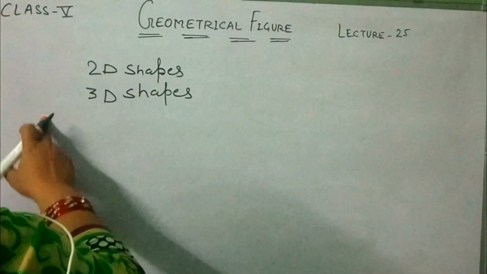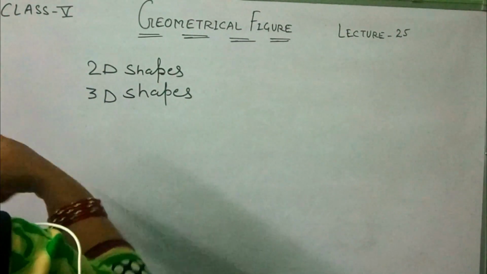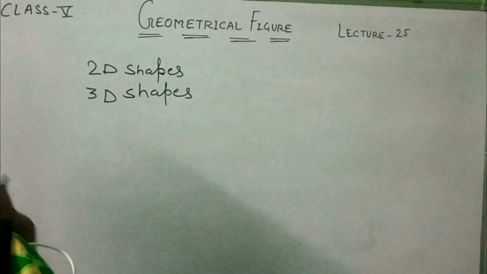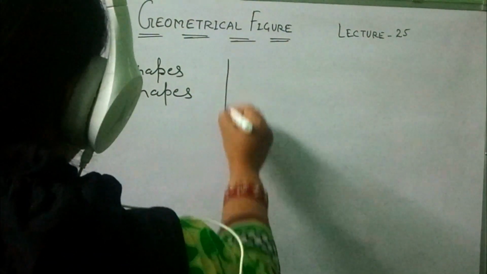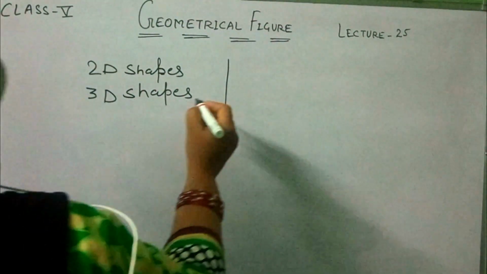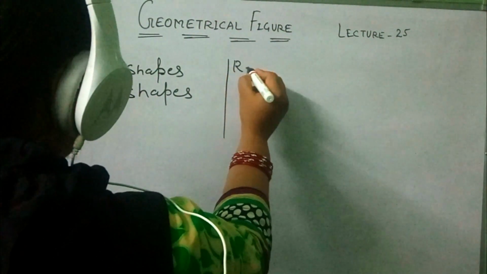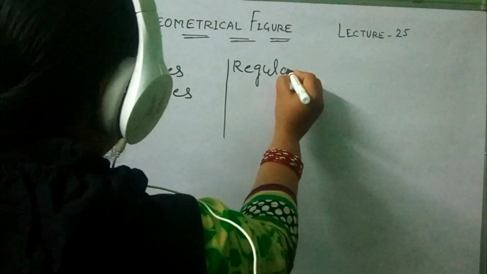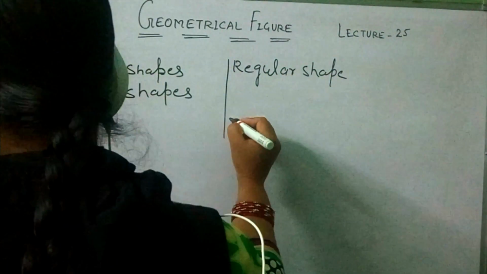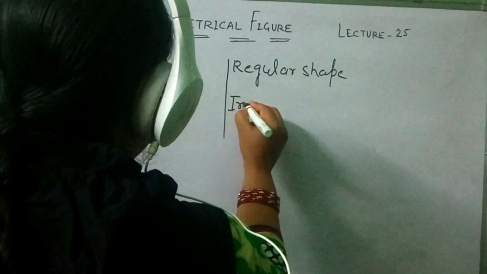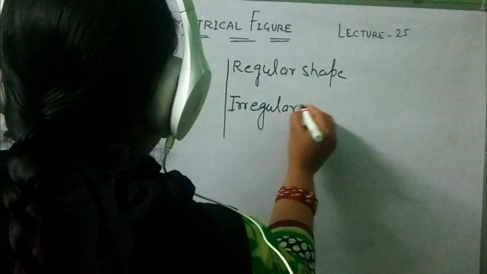Shapes are classified in two types, 2D shapes and 3D shapes, and shapes are also classified with respect to regularity. That means the first one is the regular shape and the second one is the irregular shape.